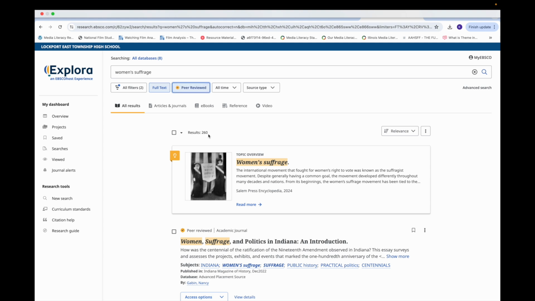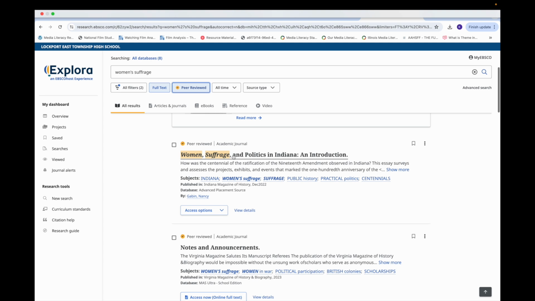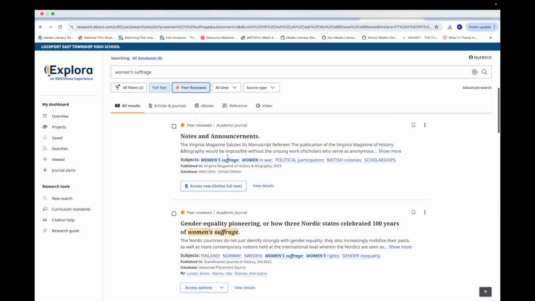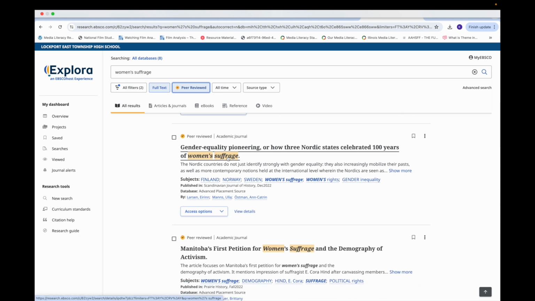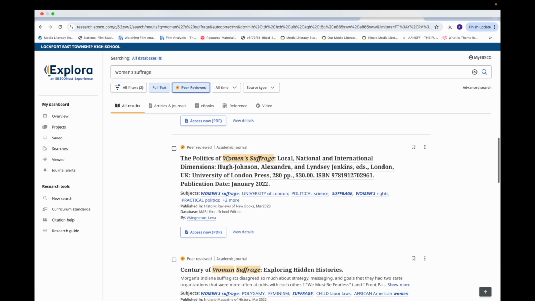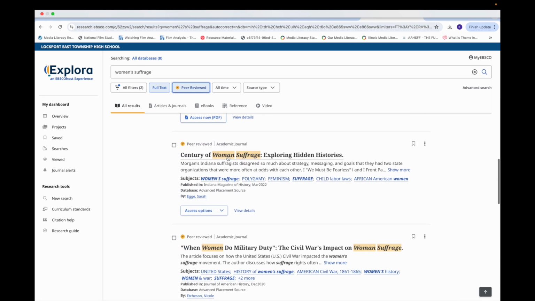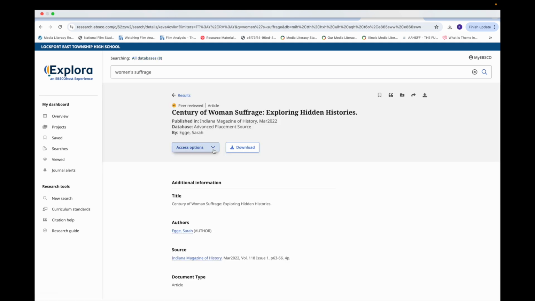That already kicks it down to 260, which is great. And I can see here that we have peer-reviewed academic journals. If I'm doing a lot of research on the women's suffrage movement, a lot of these would probably be good for me. So let's open up one here.